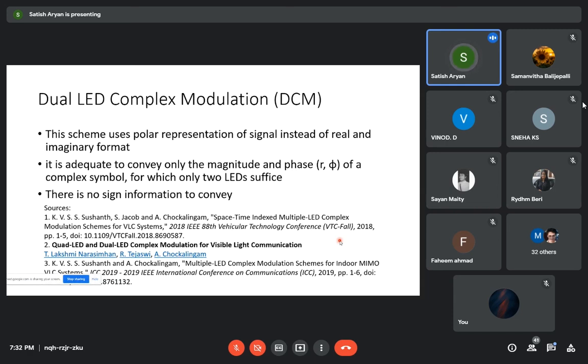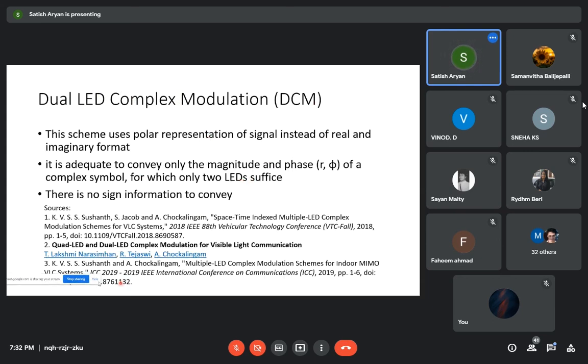This is the work from Chokkalingam team, and we can replace the LED with a laser. We can claim it as dual laser complex modulation. In this work, we are going to have the transmission using two sources, and two detectors will be used. This is the schematic diagram of this work.